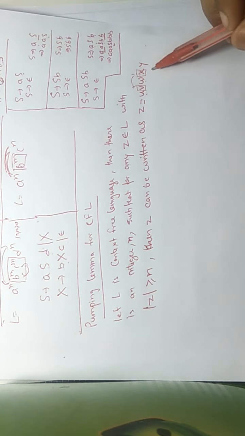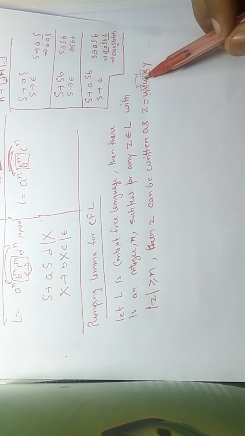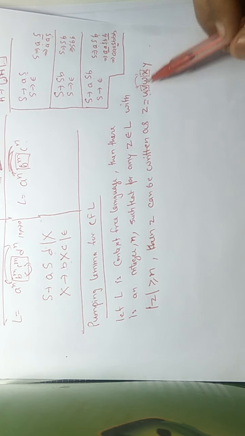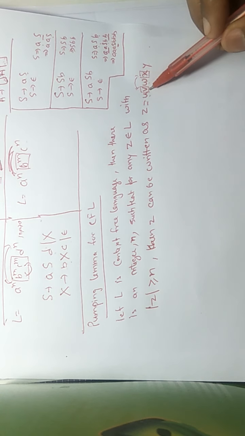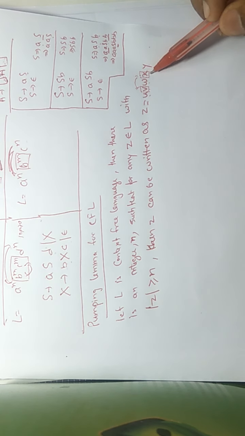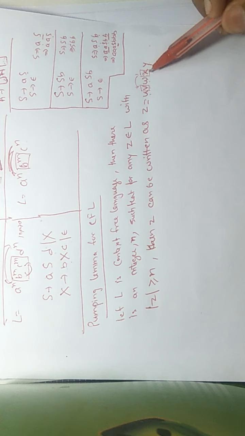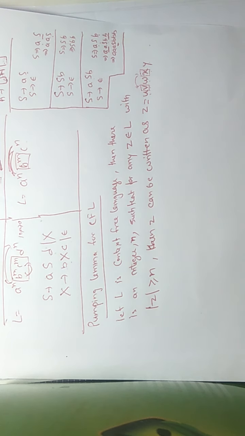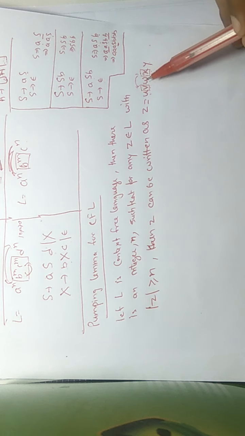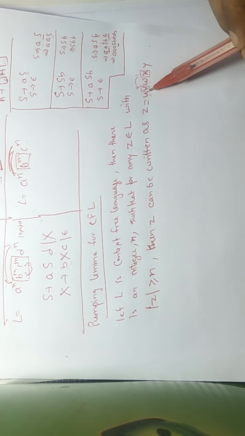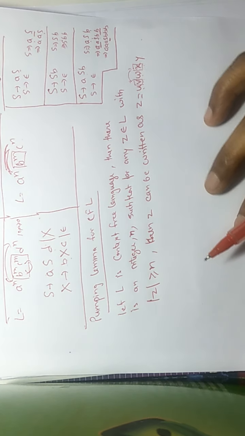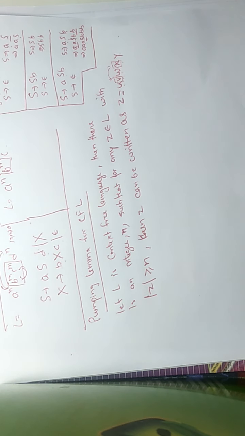So in this repetition, in these two matchings, two loops, either V can be epsilon or X can be epsilon, but both cannot be epsilon at one time. There must be at least V or X. There must be something from these two, V and X, to make repetition in CFG.